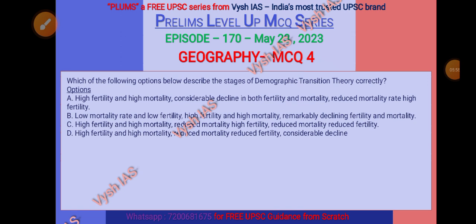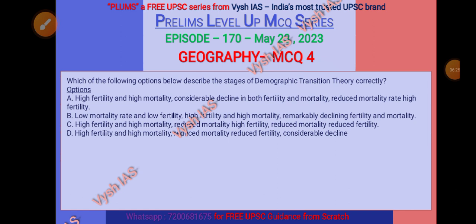So A, high fertility, high mortality, then considerable decline in both fertility and mortality, then the last stage reduced mortality rate and high fertility. B, low mortality rate and low fertility, high fertility, then followed by high fertility, high mortality. Last stage, remarkably declining fertility and mortality.